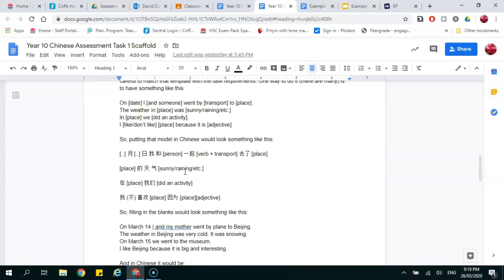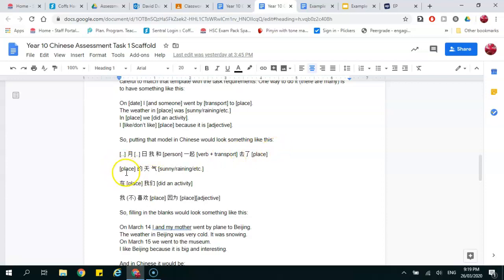So I've put the template in Chinese up here. So you've got year and month and day. They're the characters for a date. So in here you put a number. 我和, I and a person, 一起, together. Then we've got a verb and a transport. So it could be 坐飞机 or it could be 坐公共汽车, took a plane, took a bus. 去了 somewhere. Went somewhere. Right, so you can see I've put it in this order here in the English because that's how the Chinese comes out.